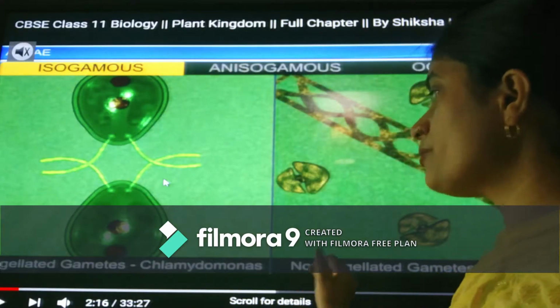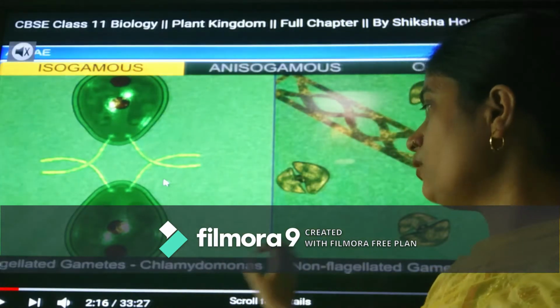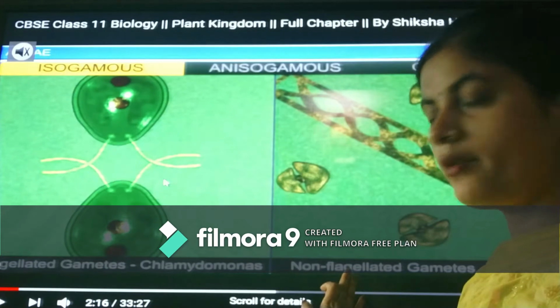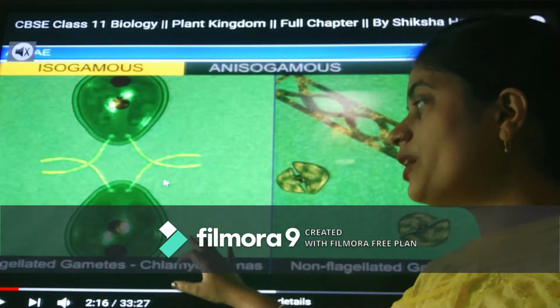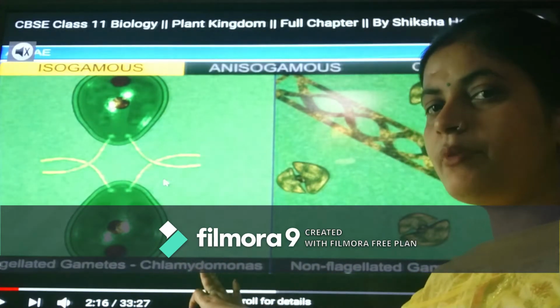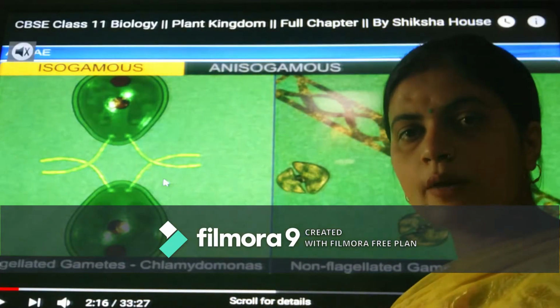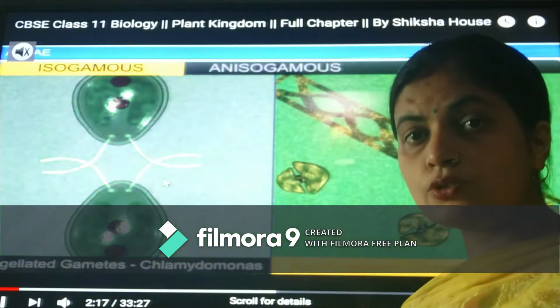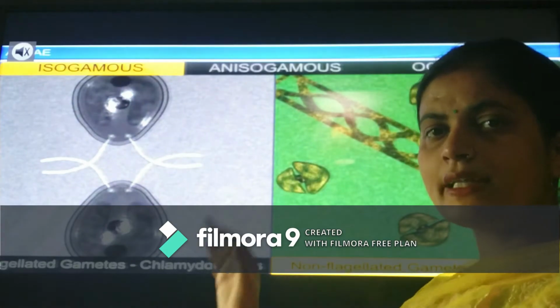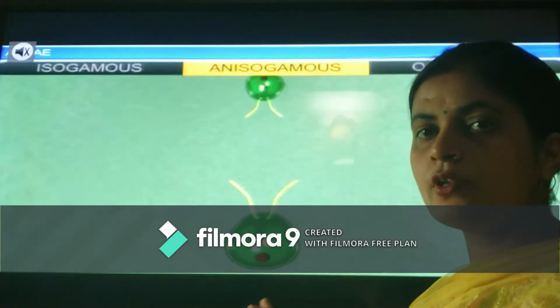So in isogametes, gametes can be motile or they can be non-motile. Isogametes where the flagellated gametes are there, example is Chlamydomonas, while isogametes where gametes are non-flagellated, the example is Spirogyra. So these two are the examples where gametes are isogametes, same shape and size. They can be motile or they cannot be motile.